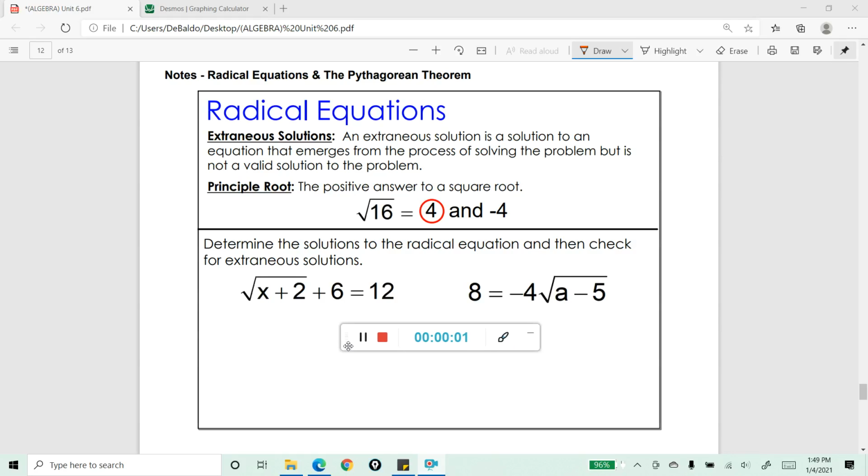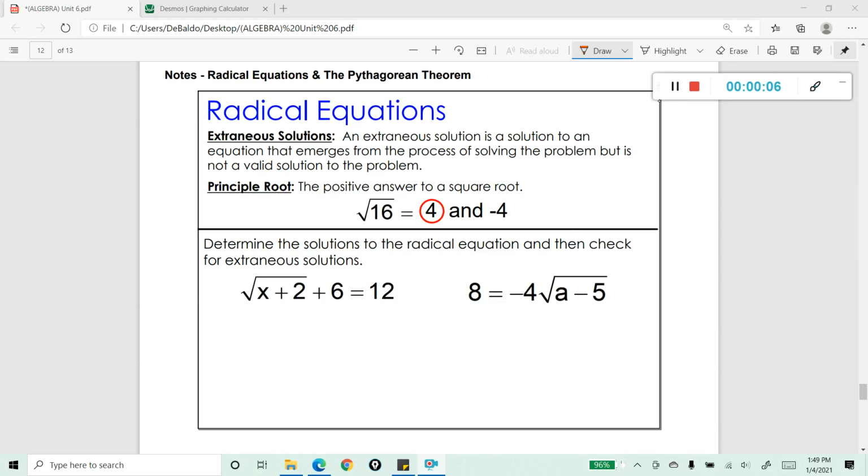In this lesson, we're going to talk about radical equations. Everything up to this point has been a radical expression. So now we're going to add that equal sign in. And there are a couple of vocabulary terms that we need to know as we progress through this concept.